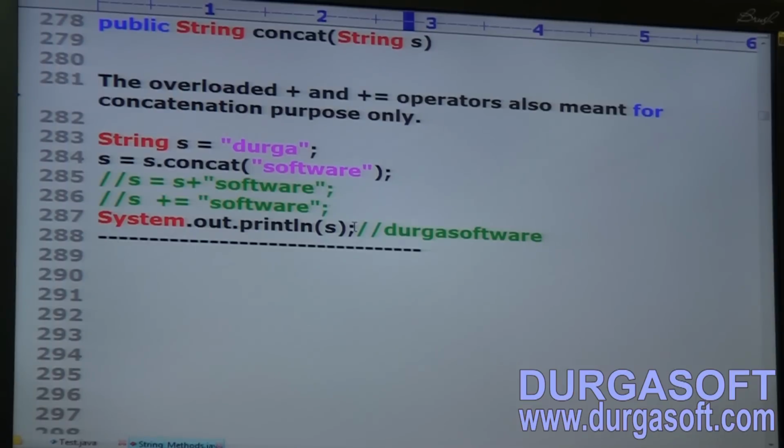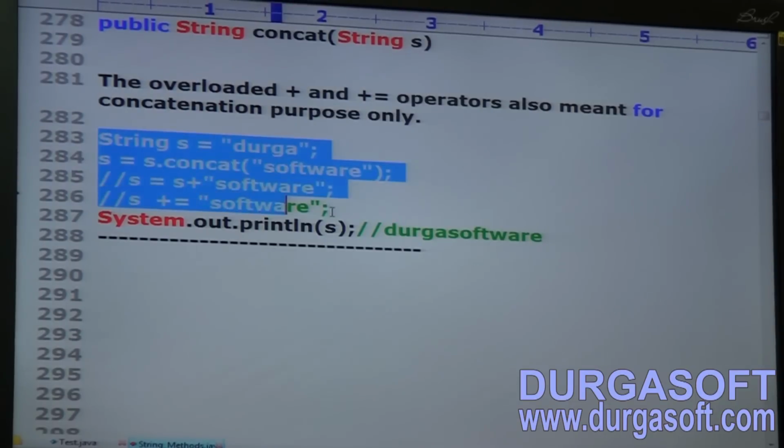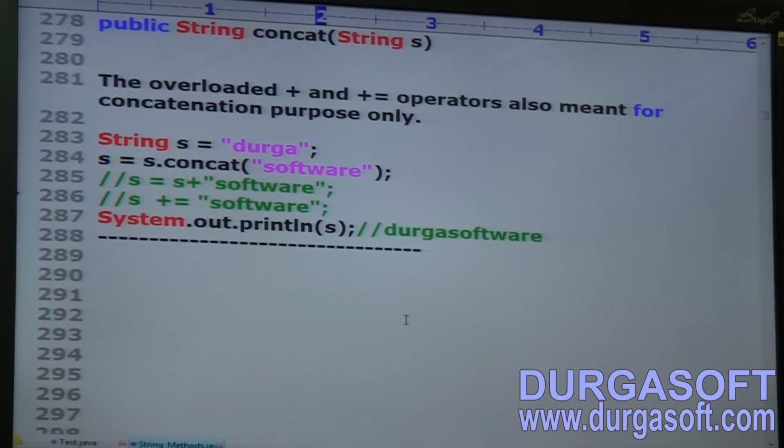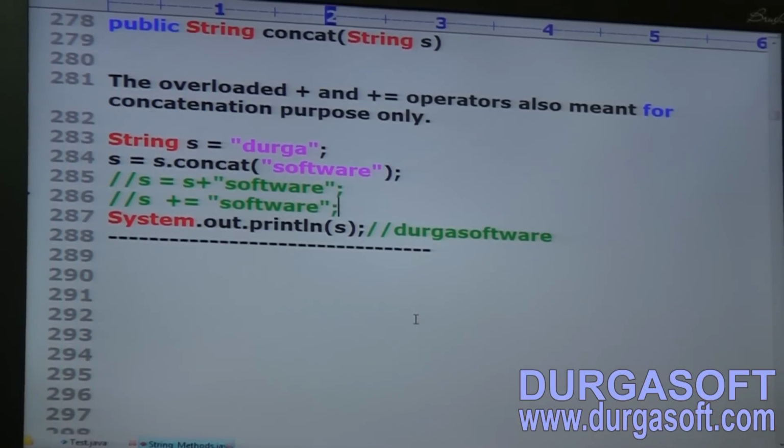Okay, this is an example. Take the same example. String S is equal to Durga. S is equal to S dot concat of software.